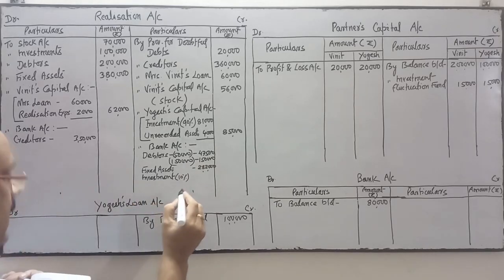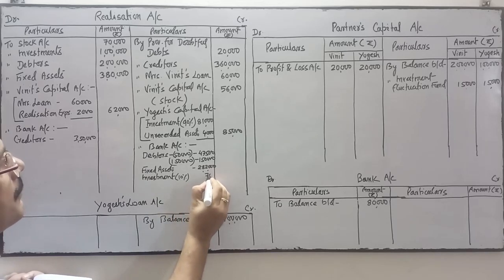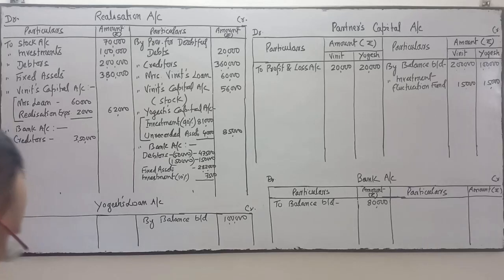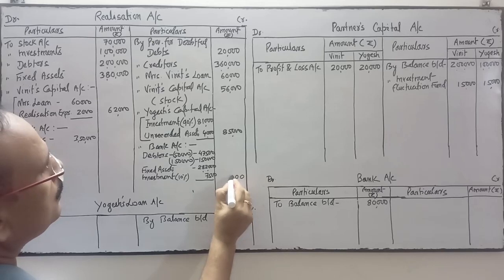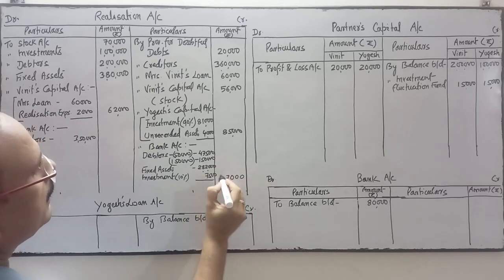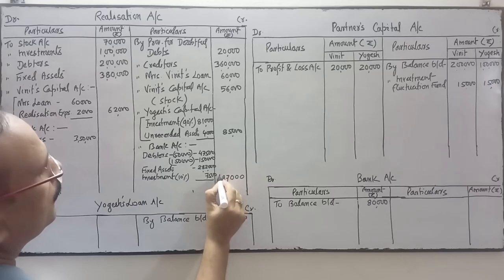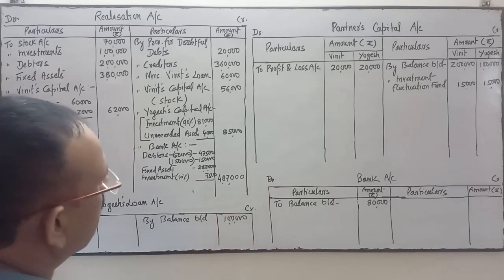Remaining investment realized 7,500. So total is how much? 4,87,000.